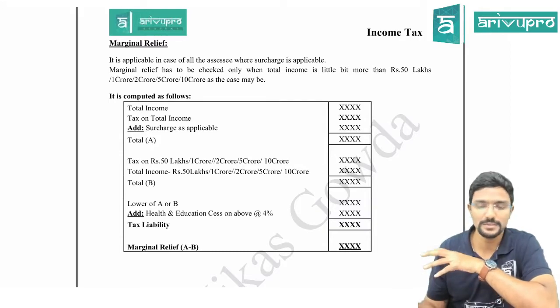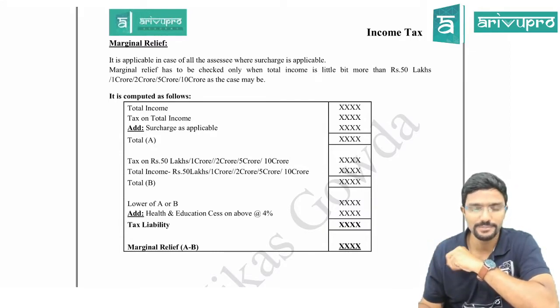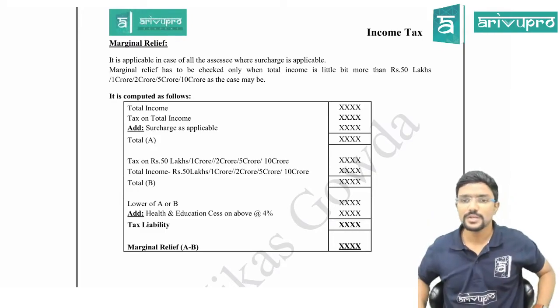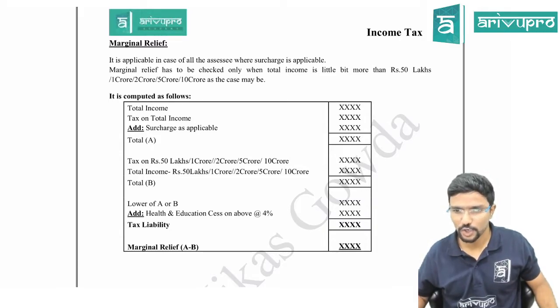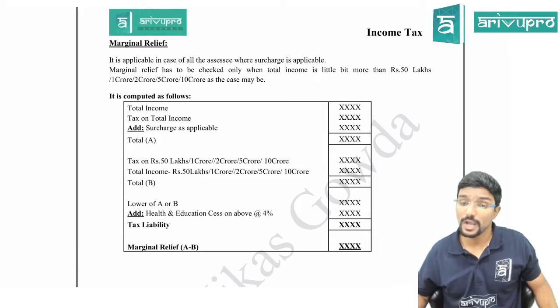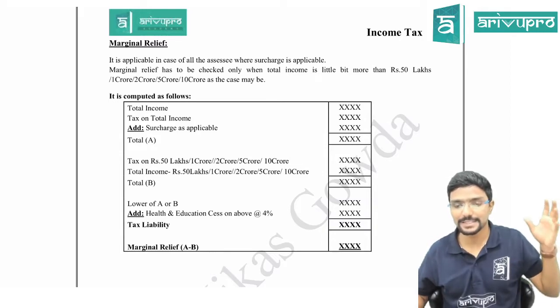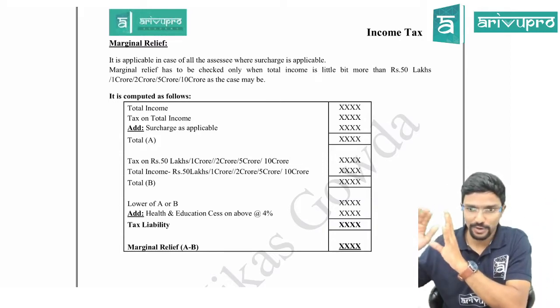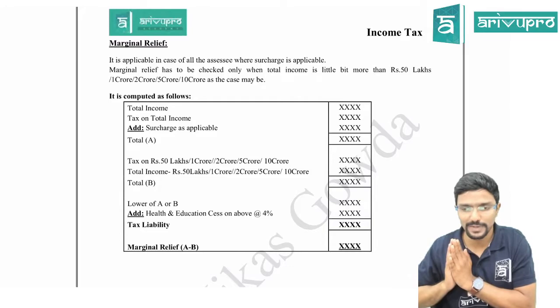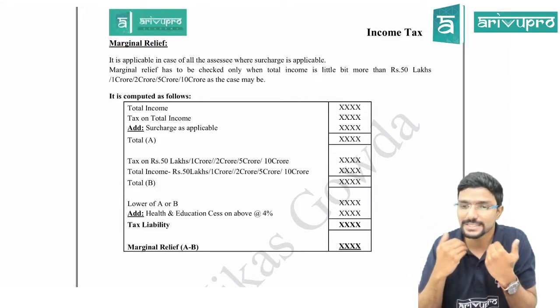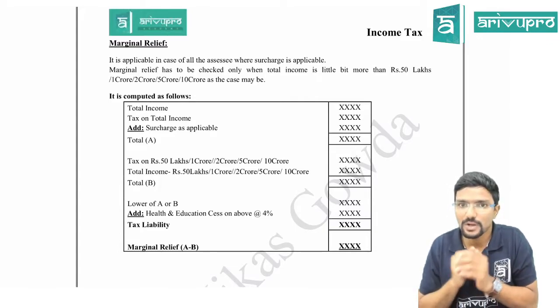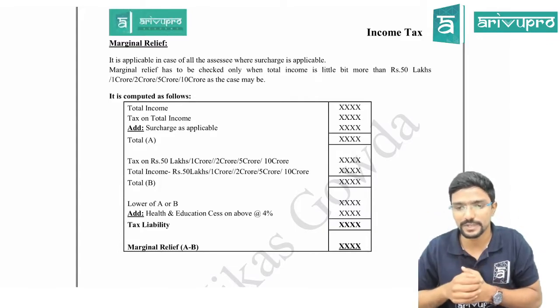Or else just imagine my total income is 1 crore 1 lakh, just more than 1 crore. In that case, I have to pay surcharge. How much? 15%. On what amount? On the entire tax amount. So on 1 crore 1 lakh, you calculate the tax applying normal rates, and on whatever figure you get, you calculate surcharge at 15%. That means on the entire tax amount we are calculating 15%.